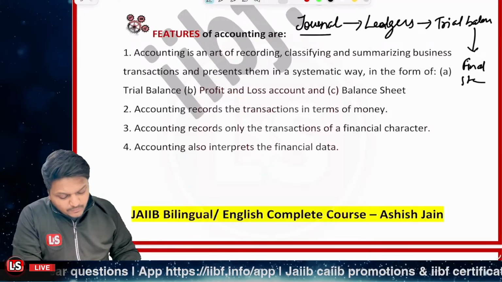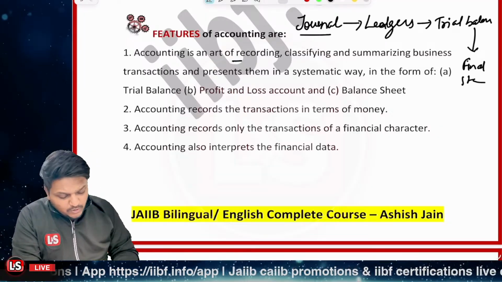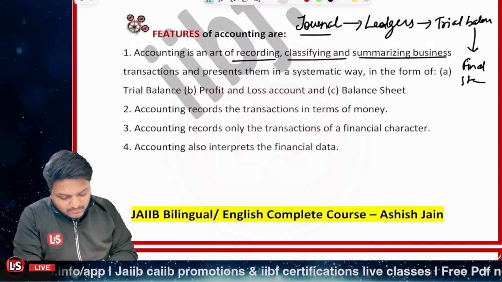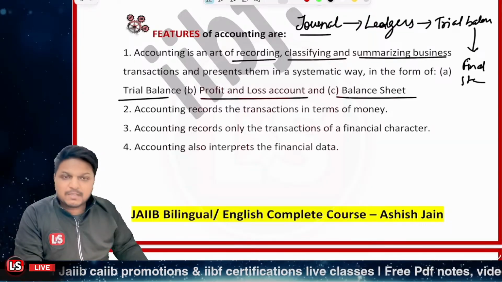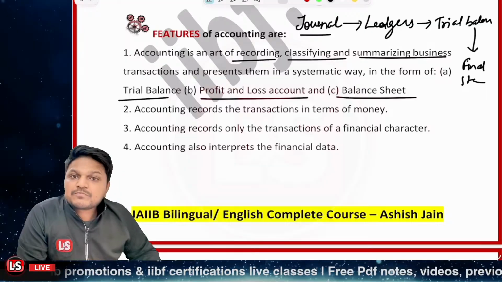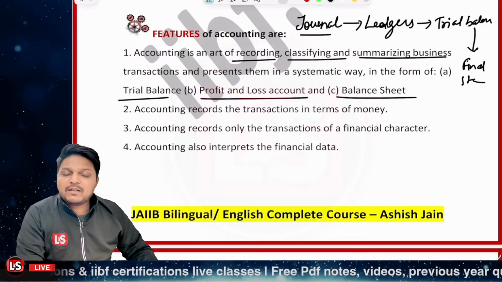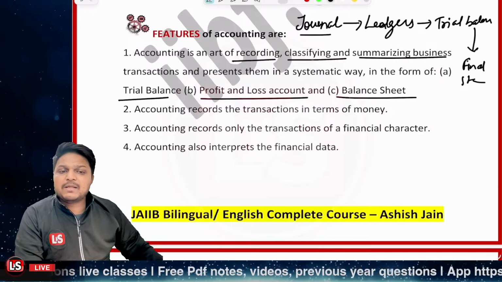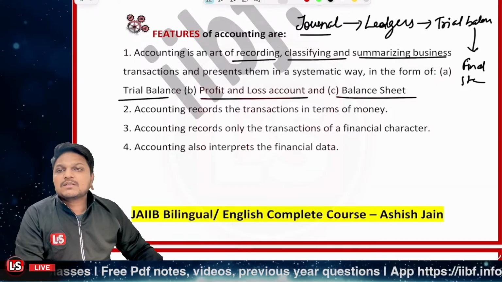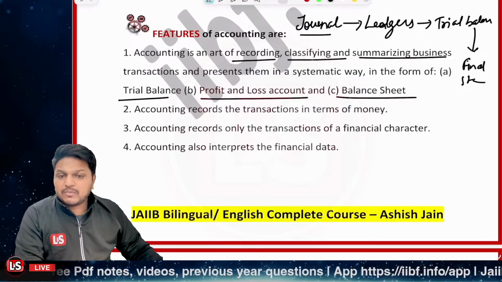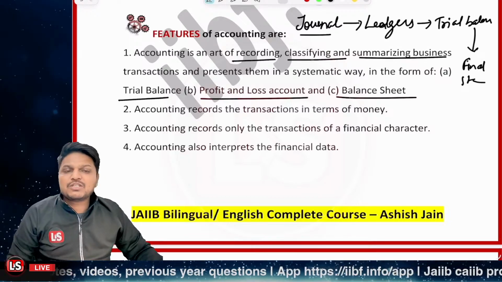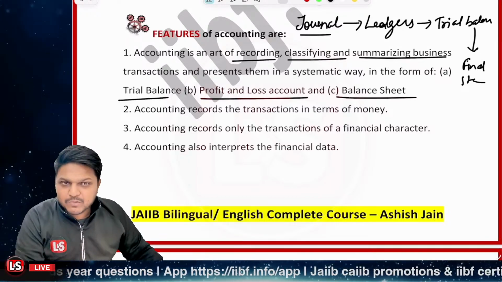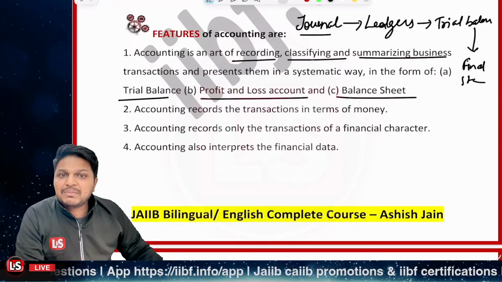So first of all, we need to record, classify and summarize those transactions. Then the trial balance is prepared, then the profit and loss account and the balance sheet are to be prepared, right? And accounting deals with only such transactions which are available in money form, right? Whatever transactions are in monetary form, only those transactions can be recorded.